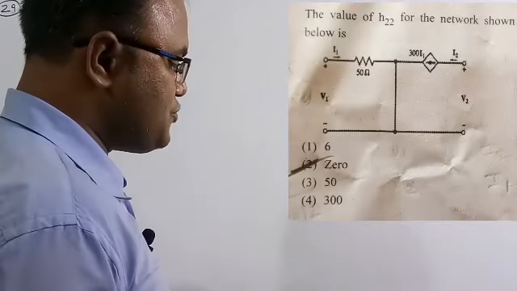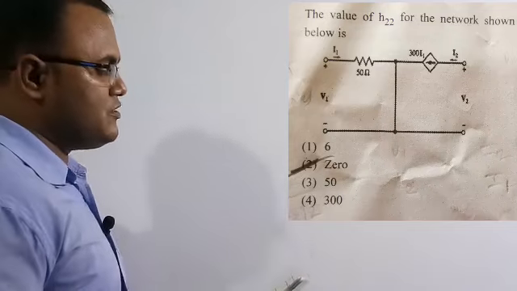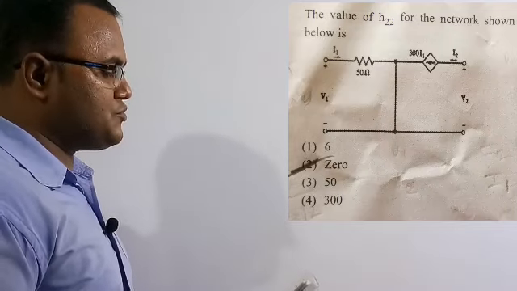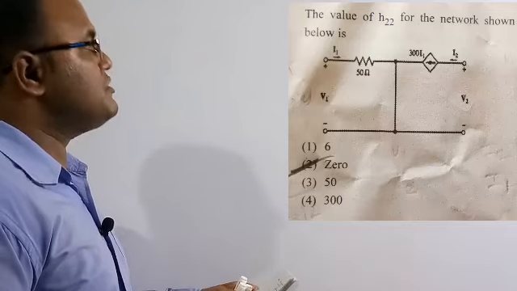So now let's solve another numerical. The question number 29. See the question here. The value of H22 for the network shown below is. So they are given an electrical circuit. They are asking what is the value of the H22. So out of these four options, the correct option is answer B, which is 0.